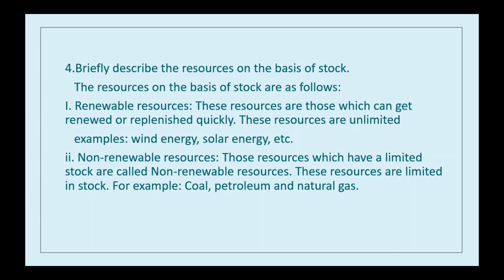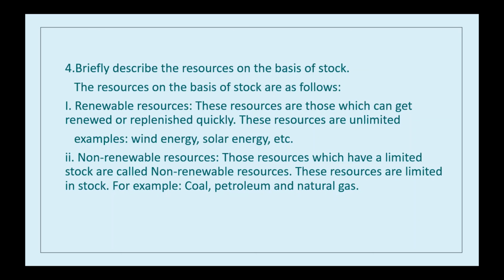We briefly describe the resources on the basis of stock. The resources on the basis of stock are as follows: one is renewable resources and another one is non-renewable resources. Renewable resources, already we have seen, are those which can get renewed or replenished quickly. These resources are unlimited, isn't it?